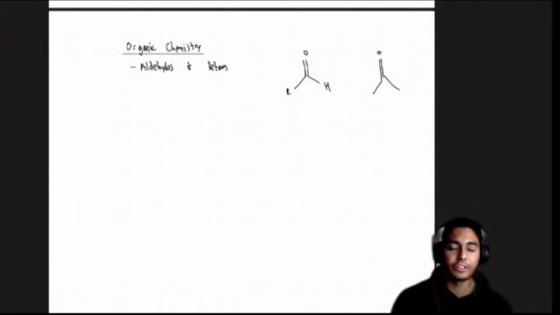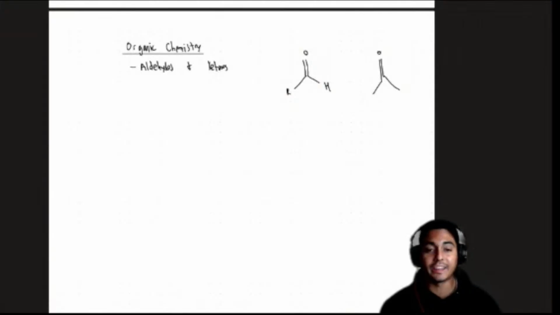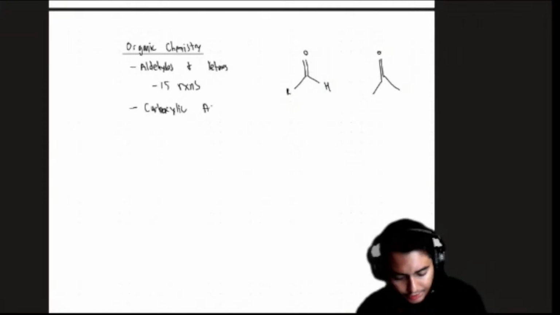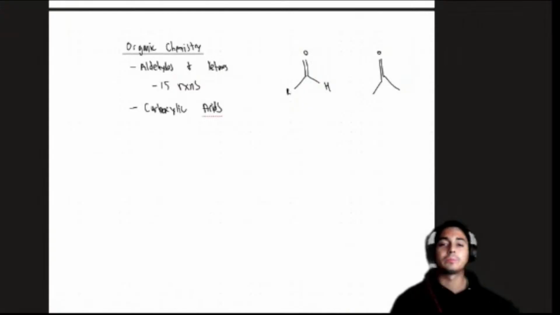The next thing I would say is start to memorize those reactions. There are about 10 to 15 reactions per chapter. So in this one single chapter on aldehydes and ketones, there's going to be about 15 reactions. Then you're going to repeat that process for carboxylic acids, which also has approximately 15 reactions. So now you're going to have 30 reactions for 2 different chapters, and you're going to have to memorize all of those reactions.